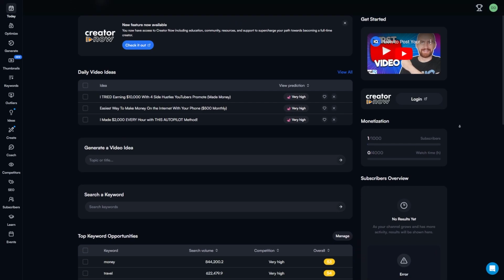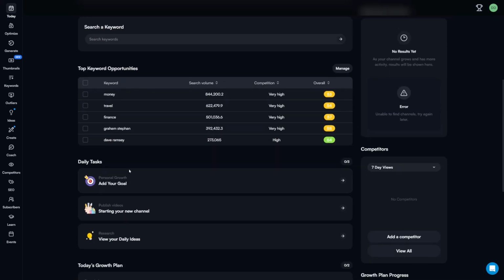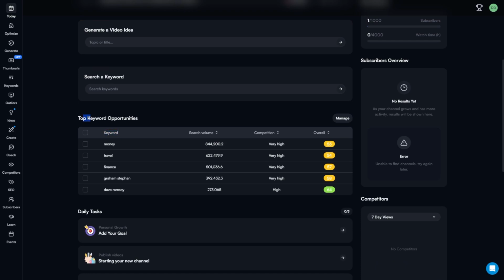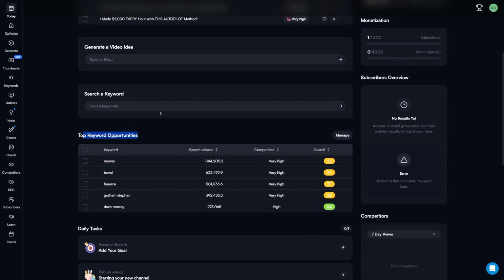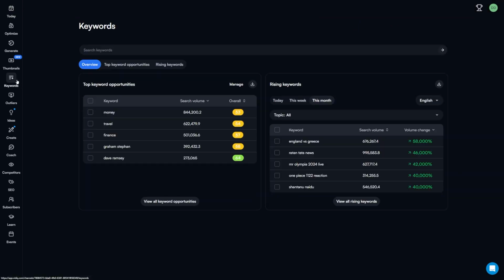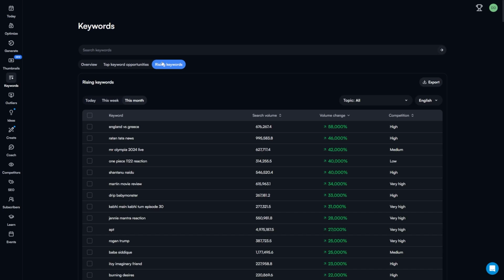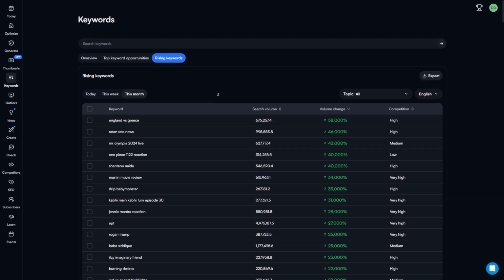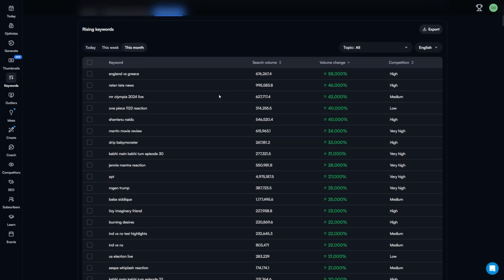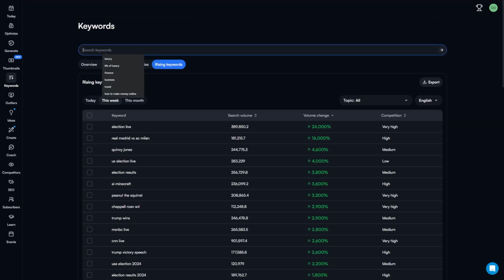The first thing I want to show you is one of the most important parts of YouTube SEO, and that is keywords. Again, you should be using keywords in your title, description, and tags. Click on Keywords from the sidebar. Here, vidIQ will give you the top keyword opportunities and rising keywords that you can use in your videos, or which you can use as ideas for new videos. If you have a specific keyword in mind, you can just type it into the search bar.